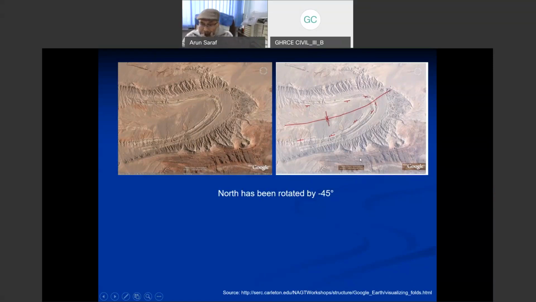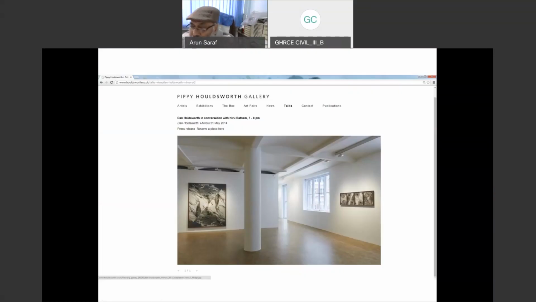Some people who are not directly from a civil engineering or earth sciences background, but are artists, have also observed this phenomenon, so they are exploiting it. This is the gallery of Pippy Houldsworth, and what the artist has done is take one image keeping north upward and another keeping it downward, and created this one.